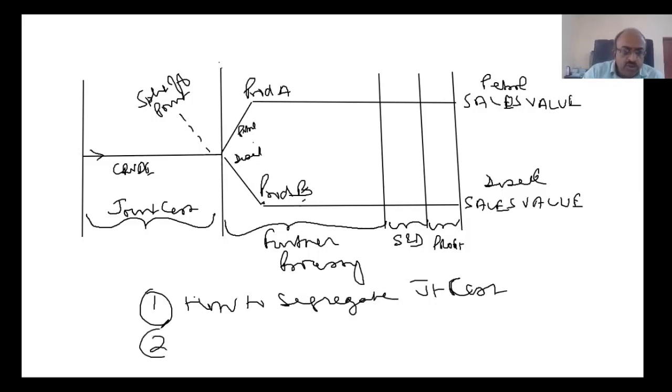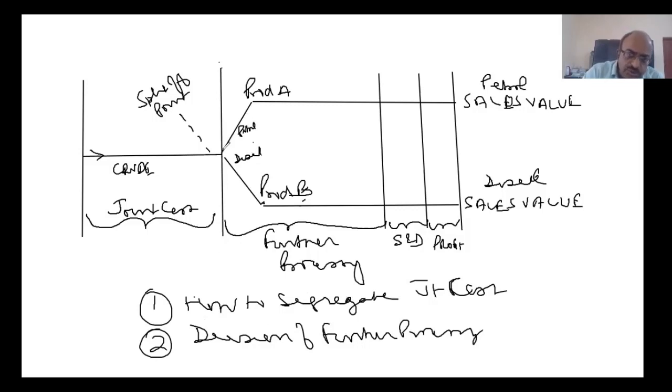And number two is the decision of further processing, which means for these petrol and diesel, should you sell it at this point? Suppose there is a market, should I sell it at this point, or do further processing? That decision. This thing is very simple, but I will not take that now. When we come back, we'll discuss it a little more.